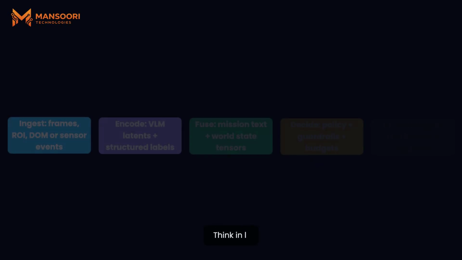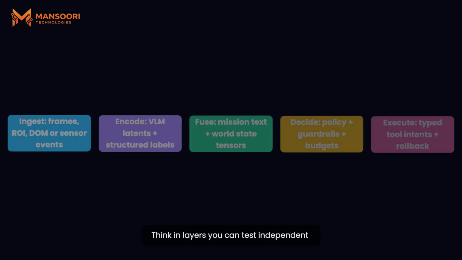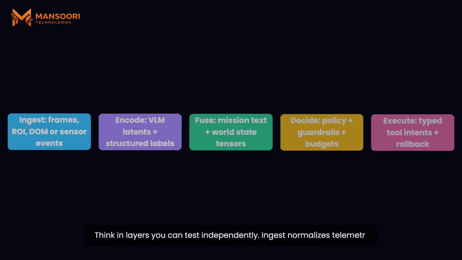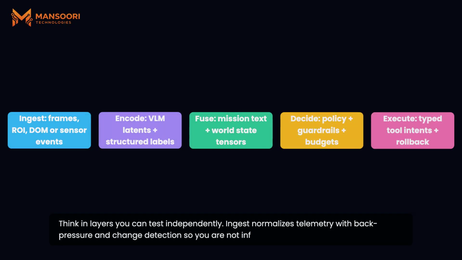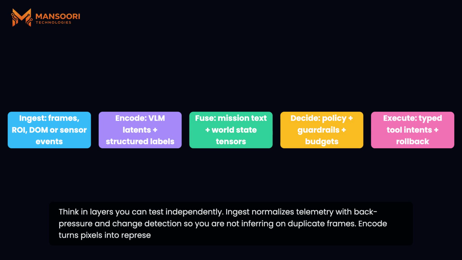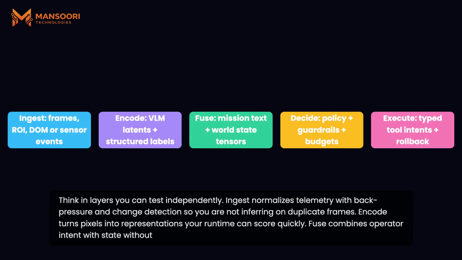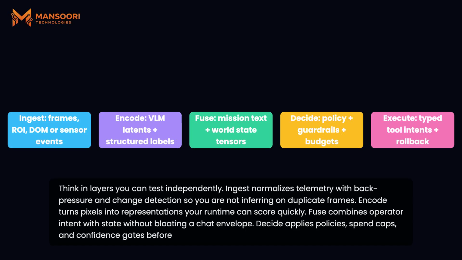Think in layers you can test independently. Ingest normalizes telemetry with back pressure and change detection, so you are not inferring on duplicate frames. Encode turns pixels into representations your runtime can score quickly. Fuse combines operator intent with state without bloating a chat envelope. Decide applies policies, spend caps, and confidence gates before anything irreversible. Execute dispatches schema-validated tool calls with idempotency.